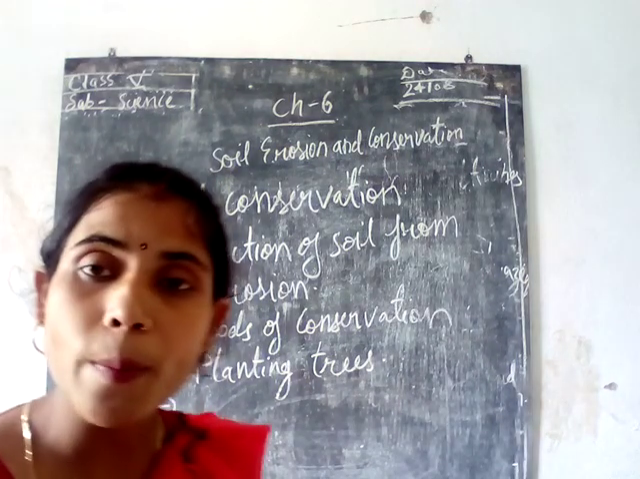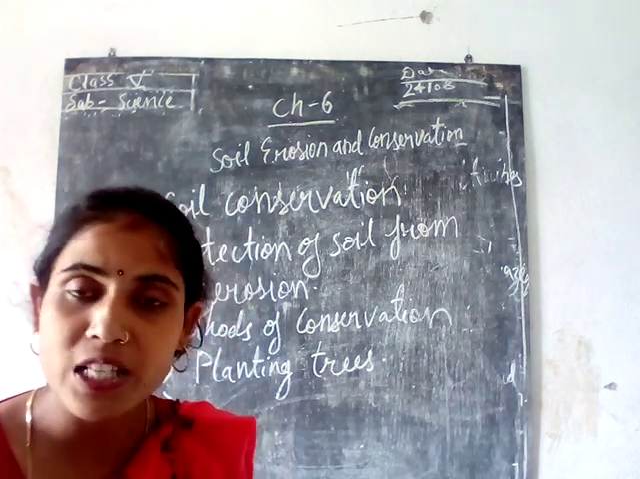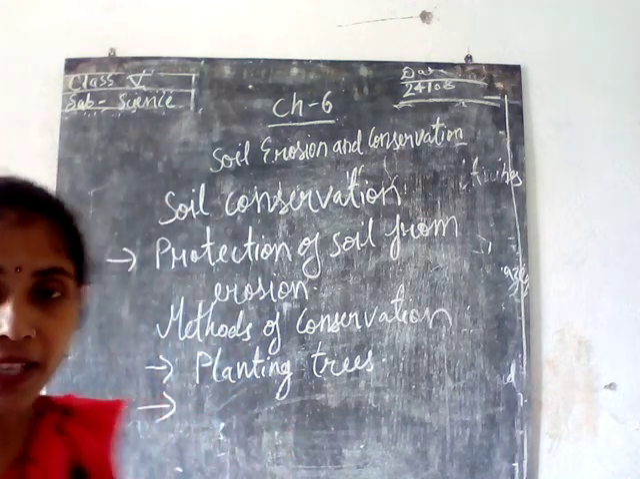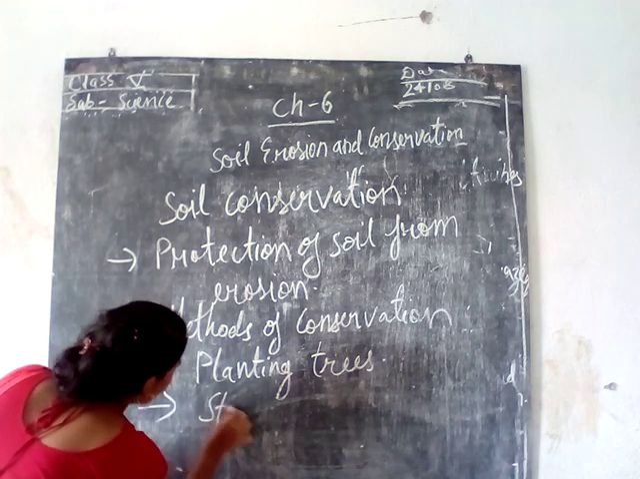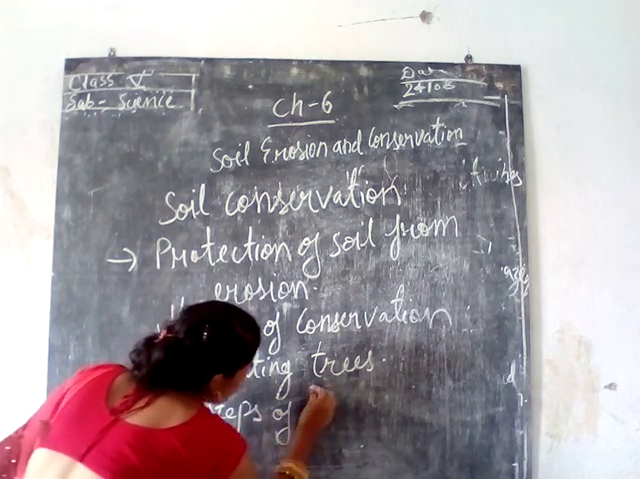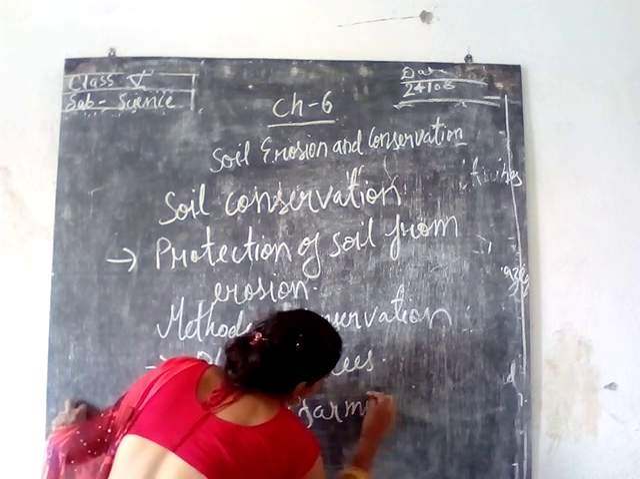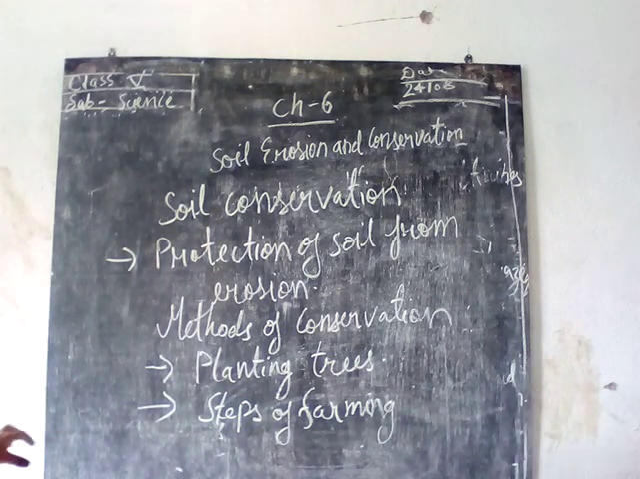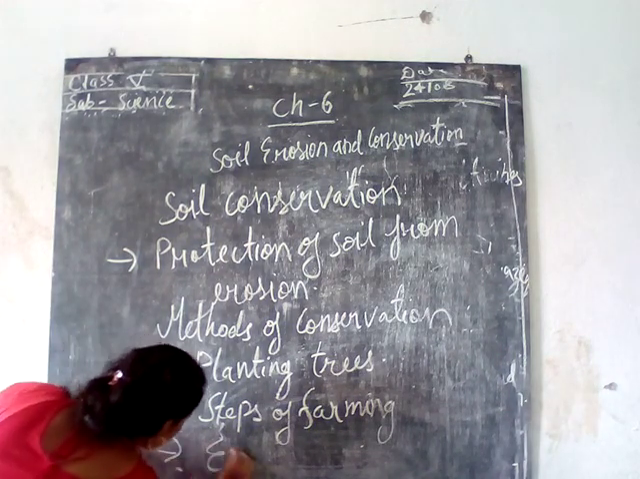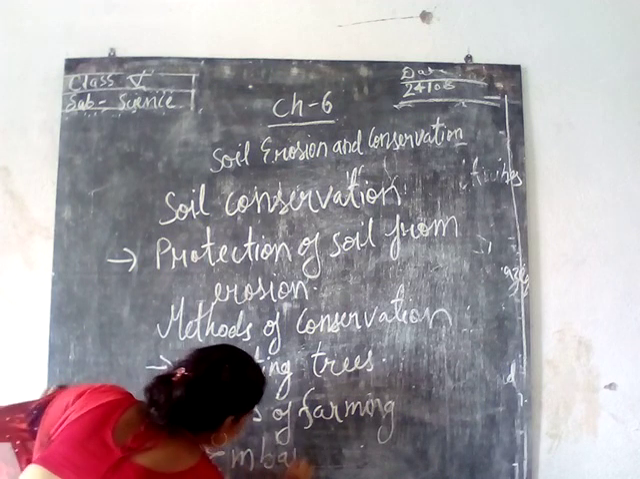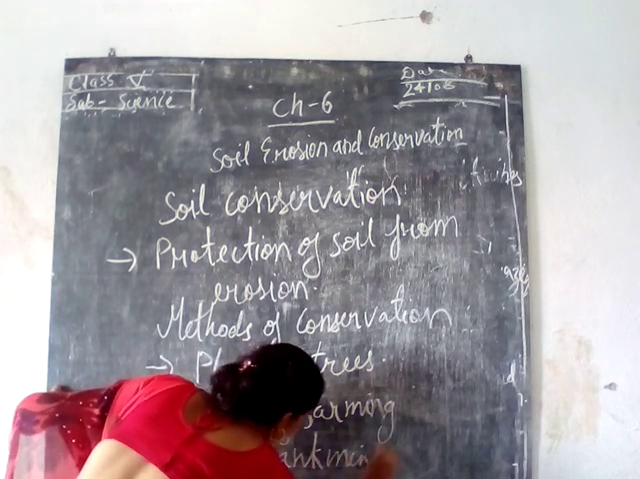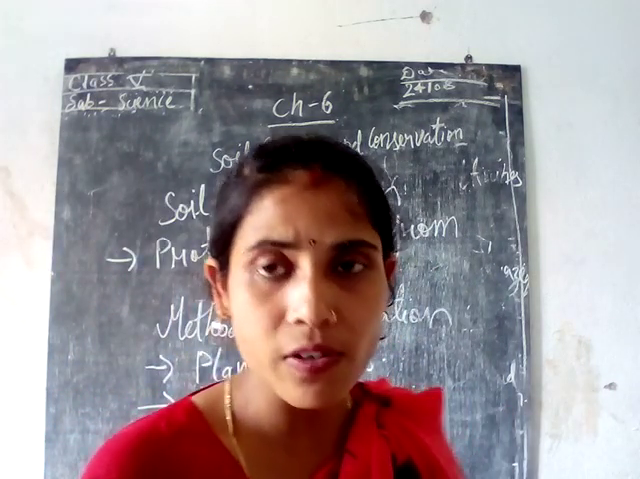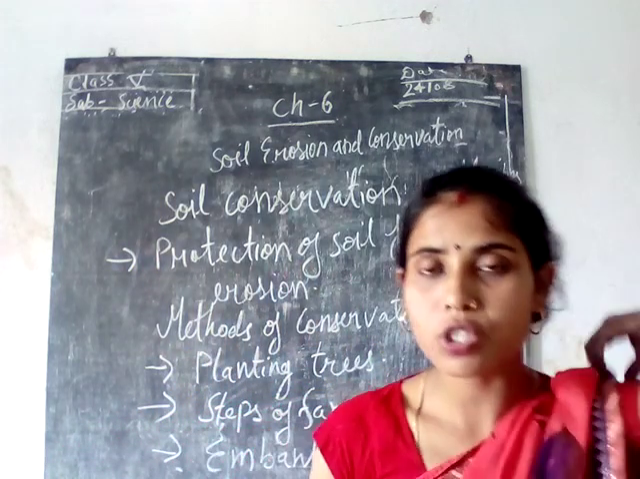The first and the common process in which we can conserve the soil is growing trees and plants, that means planting trees. Next is farmland, that means steps of farming, and the last one is the making of embankments.